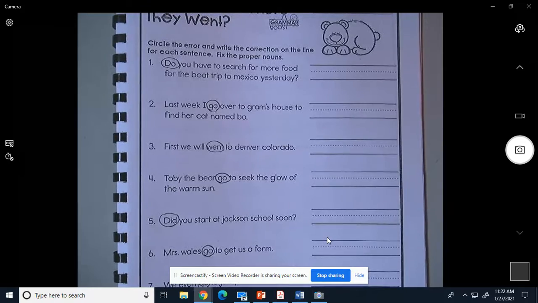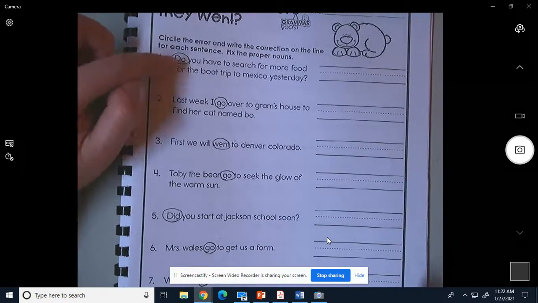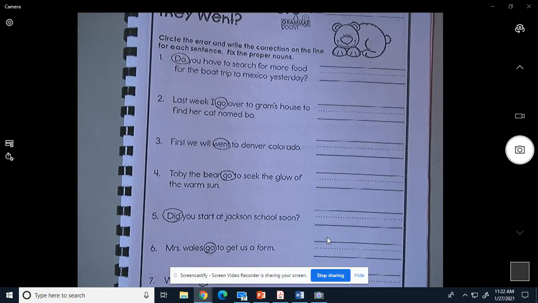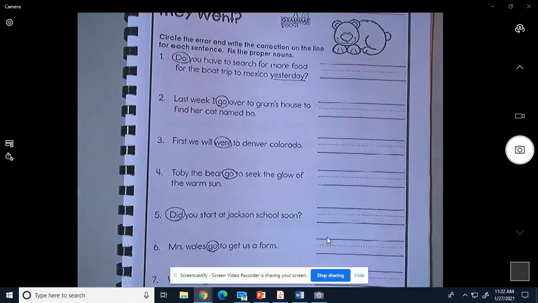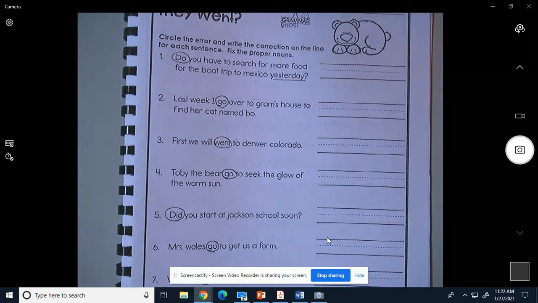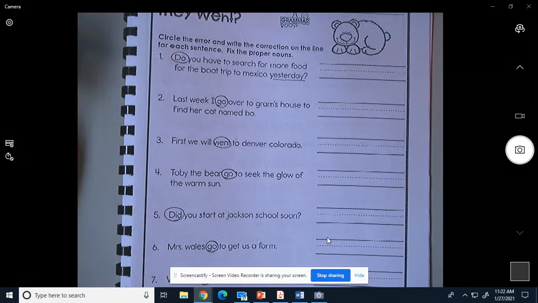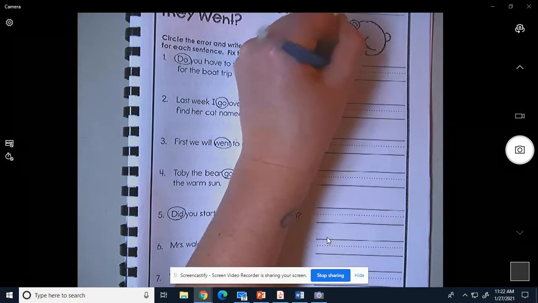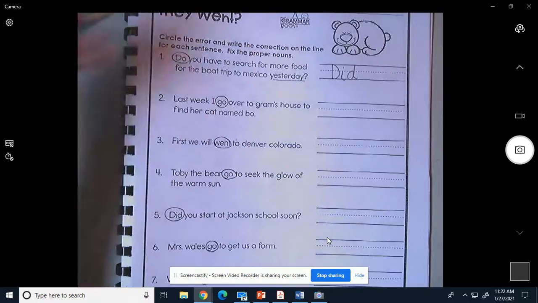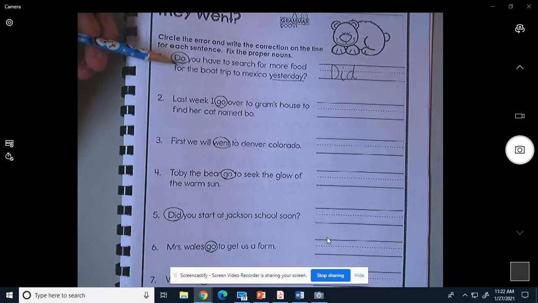So it says, do you have to search for more food for the boat trip to Mexico yesterday? So if we're talking about yesterday, it means it already happened. And when it already happened, we use did instead of do. So did, let's see if it makes sense. Did you have to search for more food for the boat trip to Mexico yesterday?